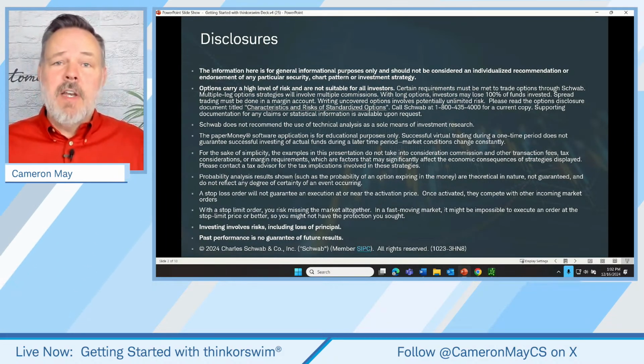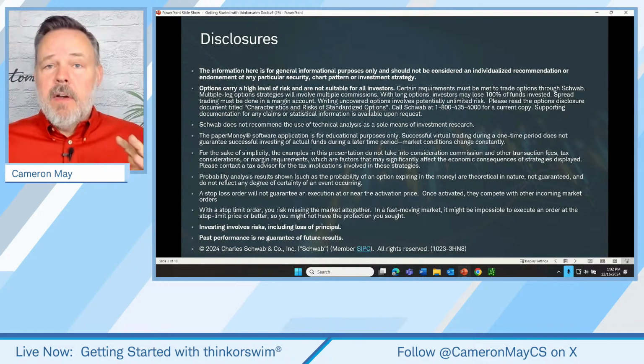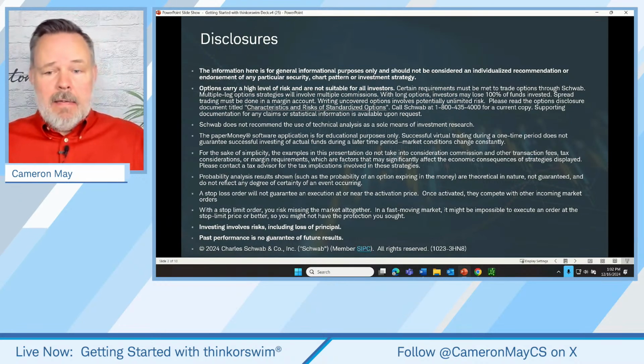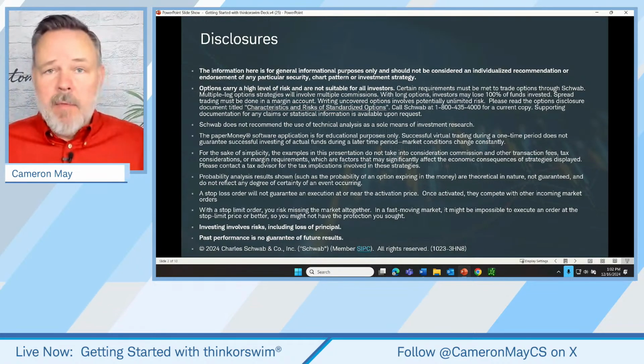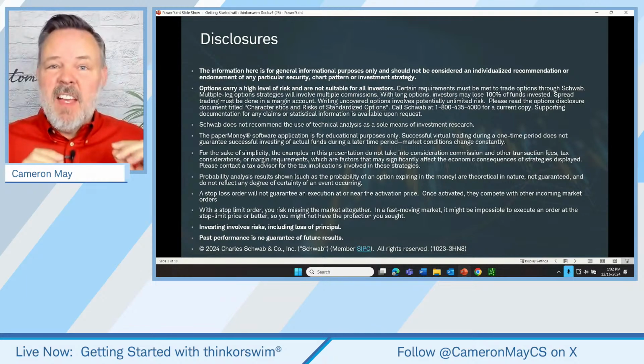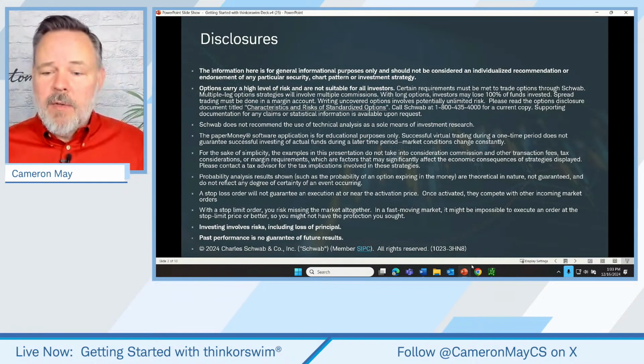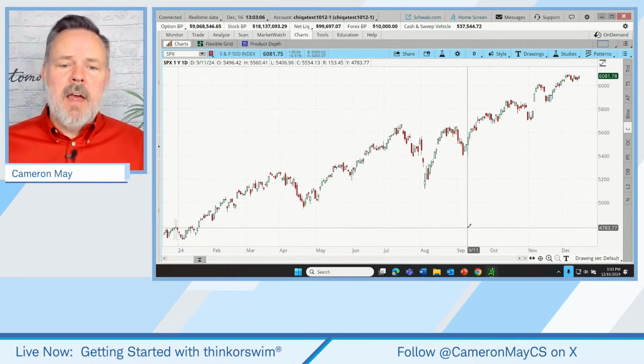So we're going to be doing sort of an introduction to the Scan capabilities of Thinkorswim so that a trader can feel comfortable in this really hot stock market environment or in other environments. If they're interested in looking for stocks exhibiting specific characteristics that are appealing to that trader, how do they go out and find those on Thinkorswim? So let's go right to Thinkorswim, go right to the desktop platform.